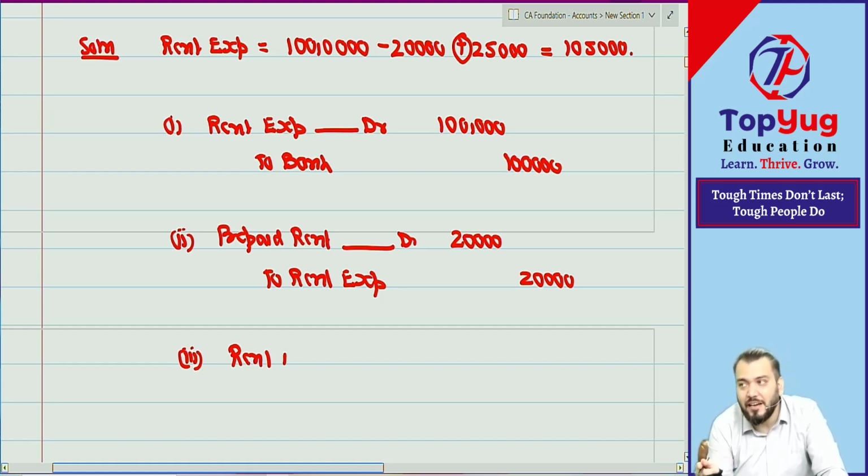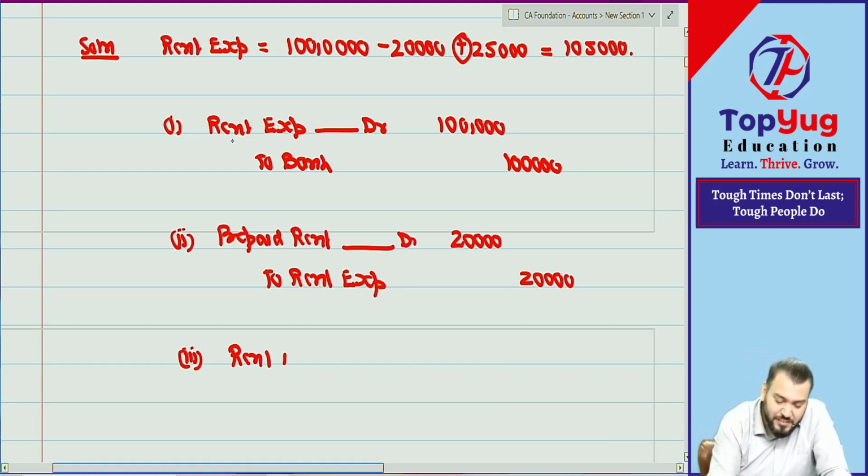So you will debit rent account or rent payable account? When there is something unpaid, you are saying it is increase in expense, so increase in expense will be debited. Rent payable is not an expense account. Rent payable is a liability account.